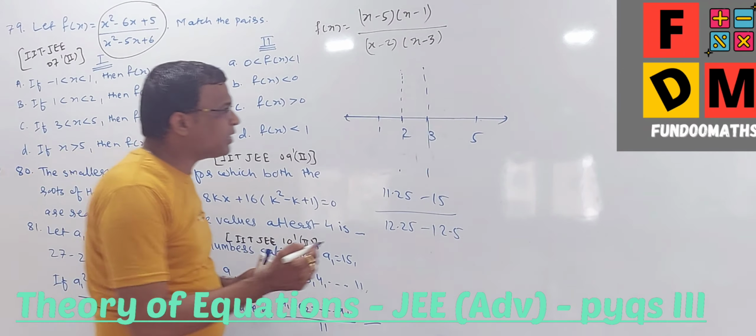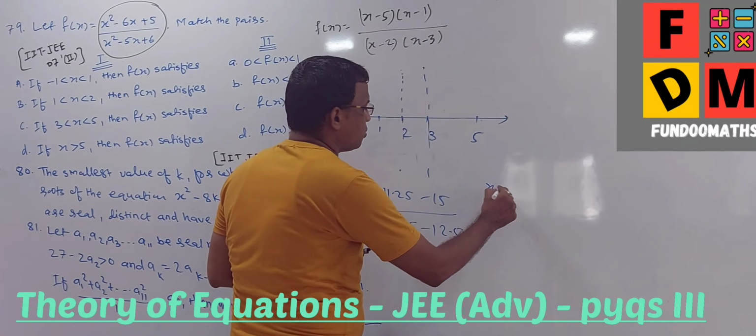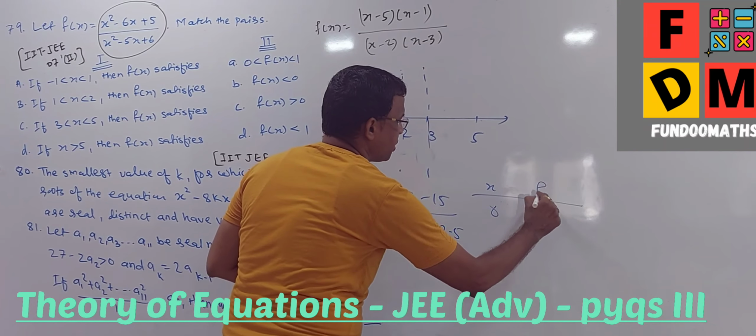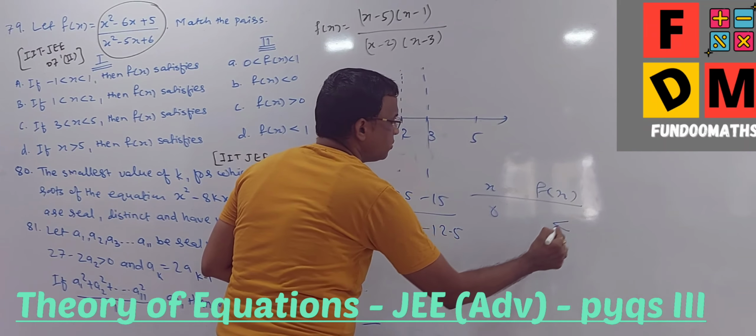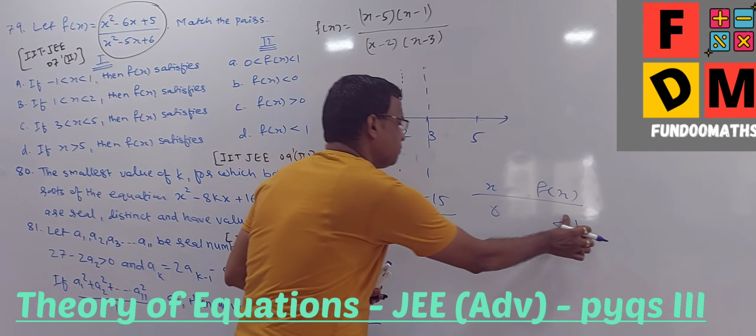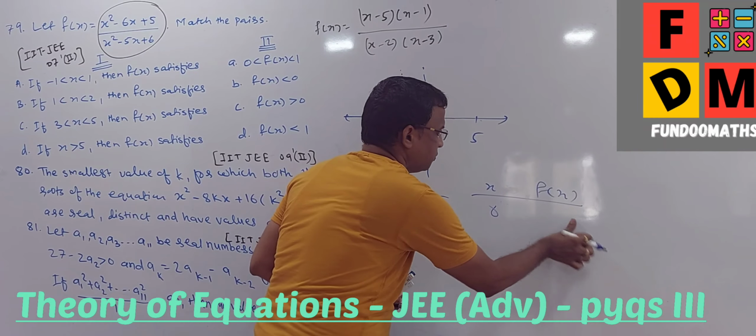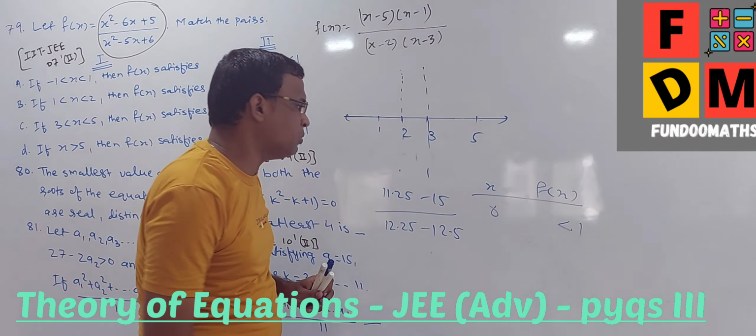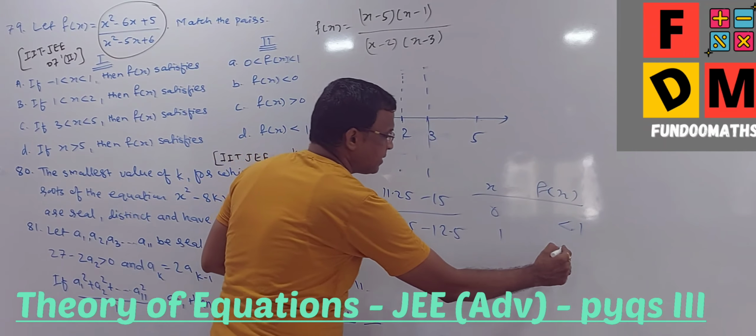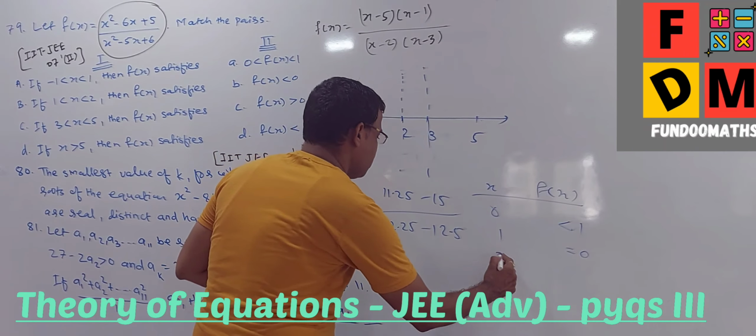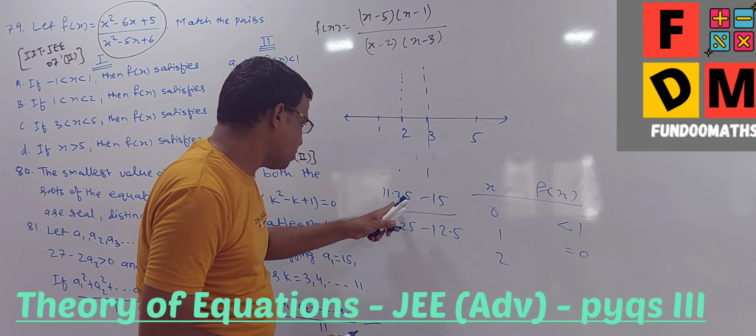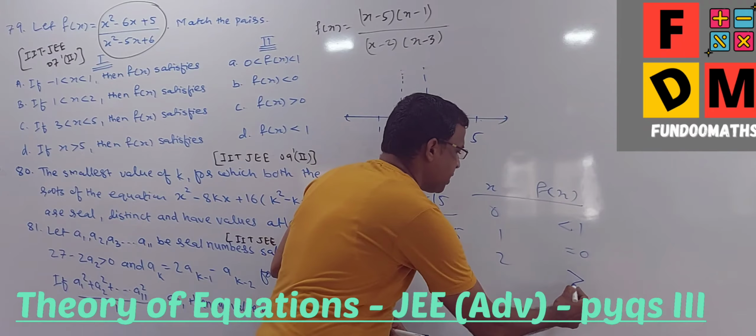So what I can conclude here, from this table of x and the corresponding f of x, is that when x is equal to 0, the answer is less than 1. My answer for f of x is less than 1. When x is equal to 1, we saw it is 0. And when x is equal to 2, it's positive, and to be precise, it is positive to the level greater than 1. So it is greater than 1.